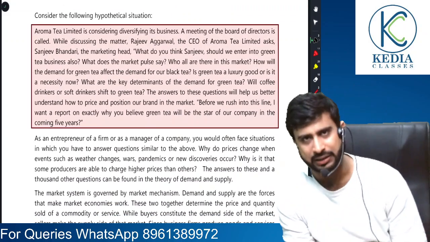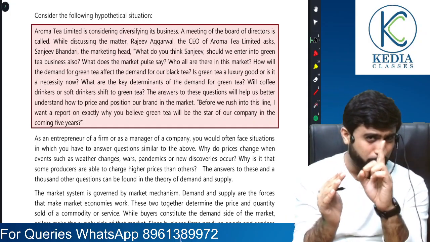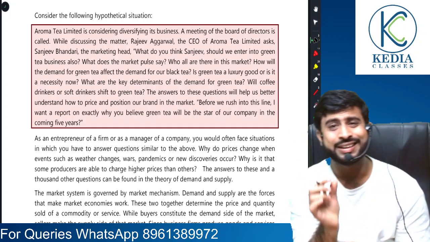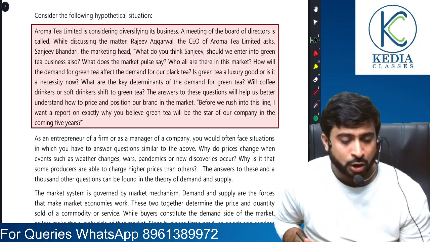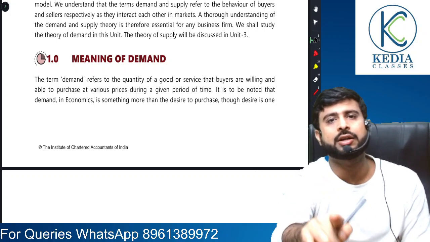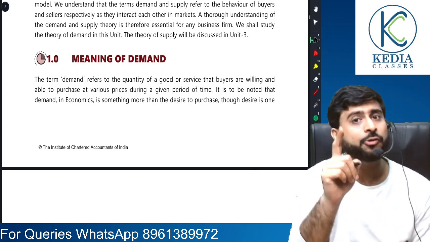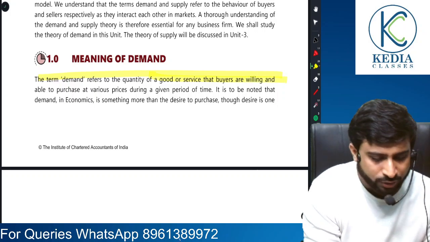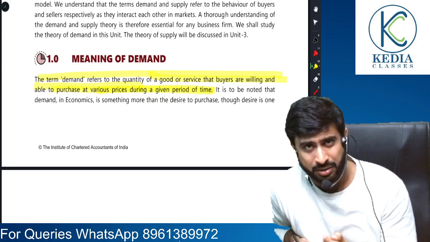Now coming back to the topic. Sir, what is demand? Please remember everyone, whenever we talk about demand, there are two words associated with it: ability and willingness. Demand refers to the quantity of a commodity which the consumers are able and willing to buy at a particular price at a particular point of time. A very important context: demand refers to the quantity of a commodity which the consumers are both able and willing to buy at various prices during a given period of time. So in order to be called demand, both are necessary.